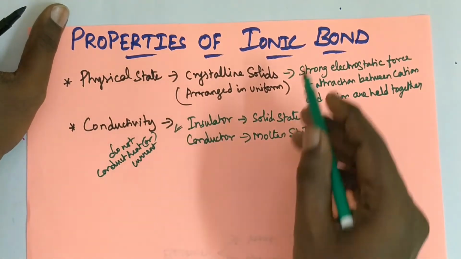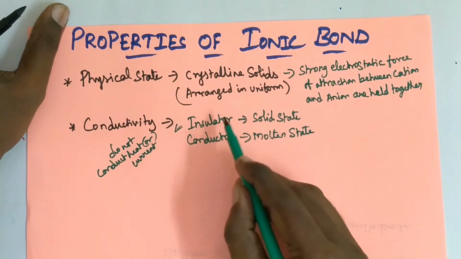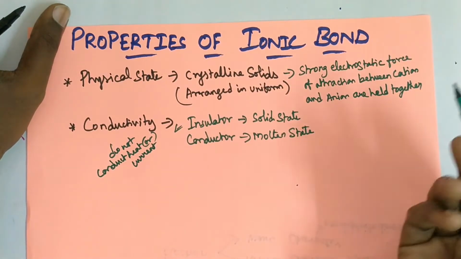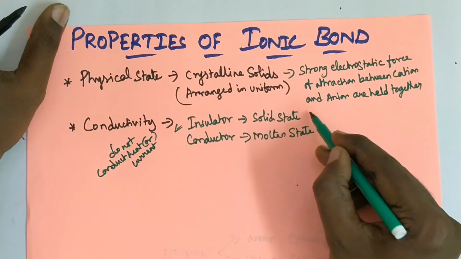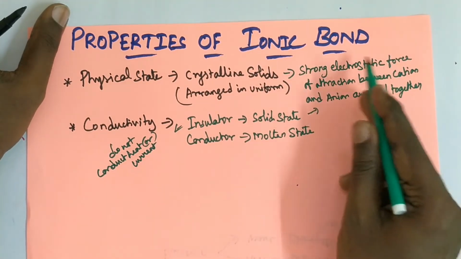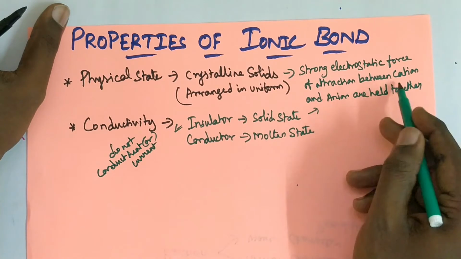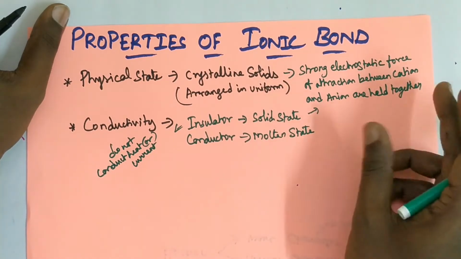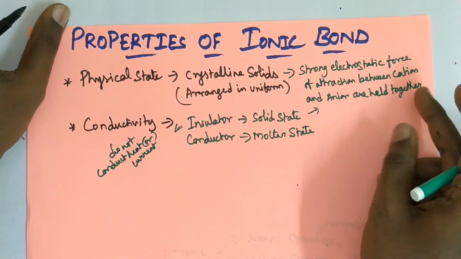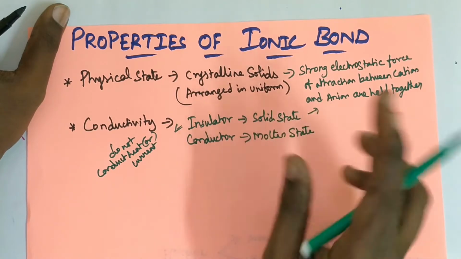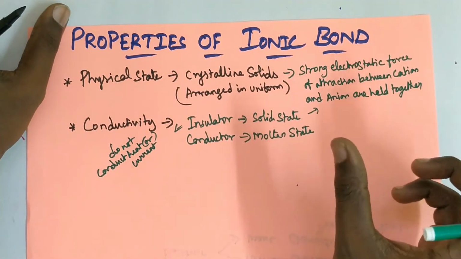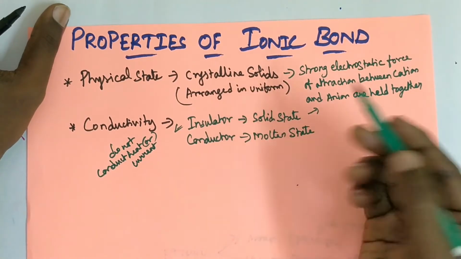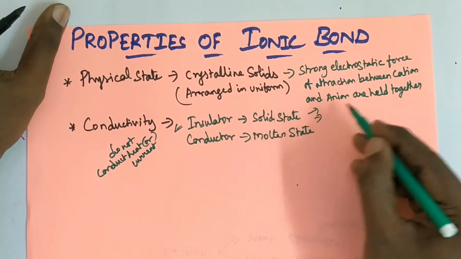So in ionic compounds or ionic bonds, they are insulator in solid state. The reason is the same. Why are they insulator in solid state? Due to the strong electrostatic force of attraction between cation and anion, they are tightly held together. Due to this, the atoms are uniformly arranged. If the atoms are tightly and uniformly arranged, there is no possibility to move.